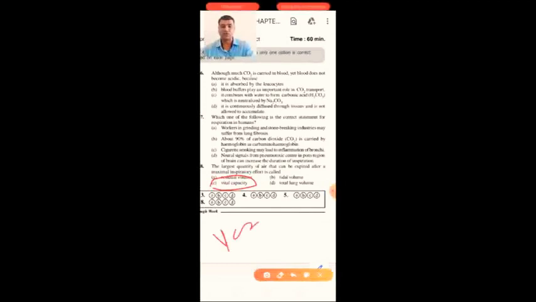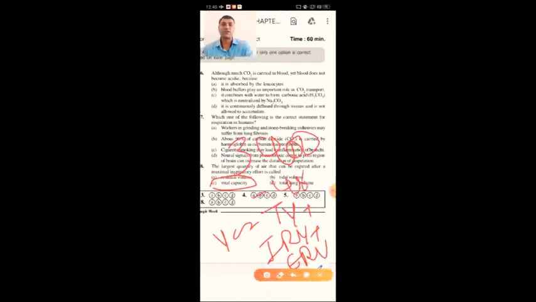Vital capacity is equal to tidal volume plus inspiratory reserve volume plus expiratory reserve volume, and it is approximately 3,400 ml to 4,800 ml. The answer for this is vital capacity. So the option is C.